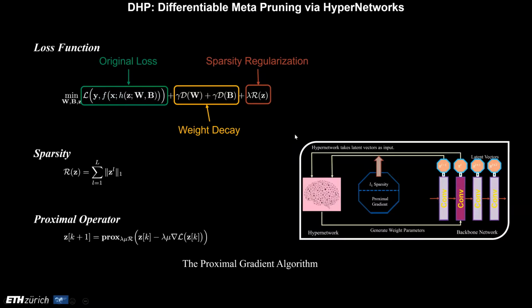The latent vectors are updated with proximal gradient, which contains a gradient descent step and a proximal step. After the optimization, the latent vectors with small magnitude are pruned, and a pruned network is derived. The training of the pruned network continues until the convergence.